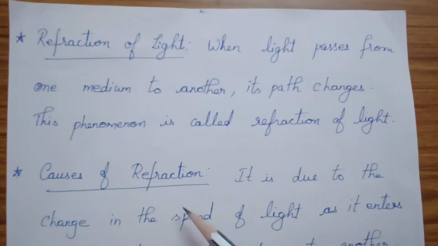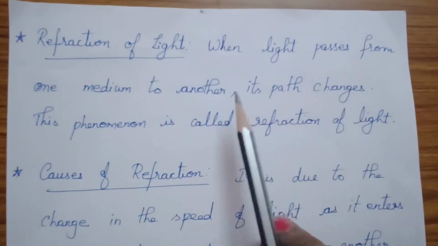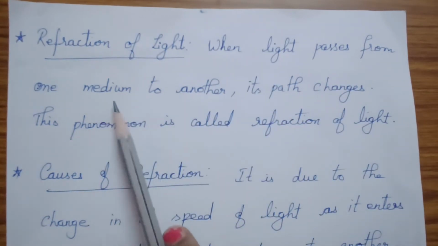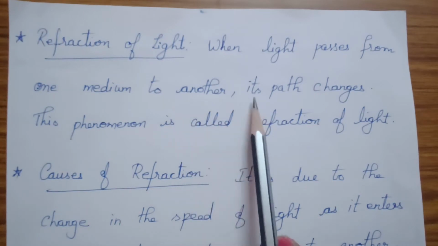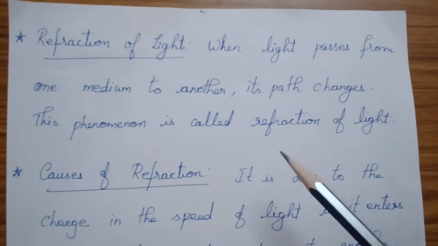You know that this year we are going to study that light travels in a straight path. We consider the nature of light to be to travel in a straight path. So it travels in a straight path only. But when it changes from one medium to another, its path changes. That means it bends. The light rays bend. That is called the refraction of light.